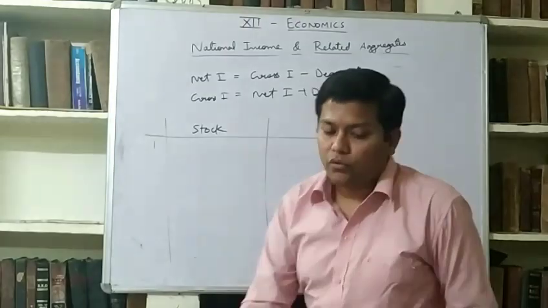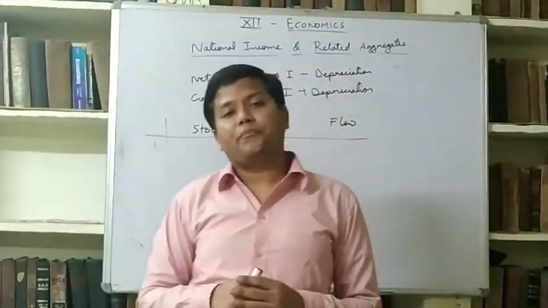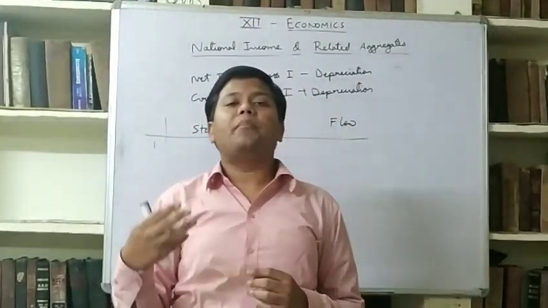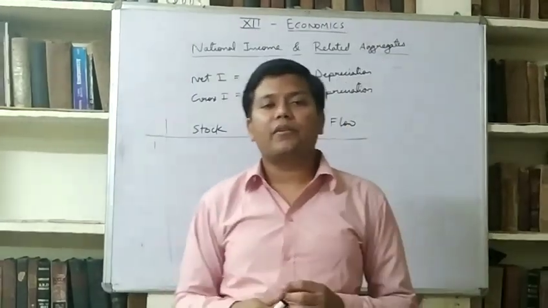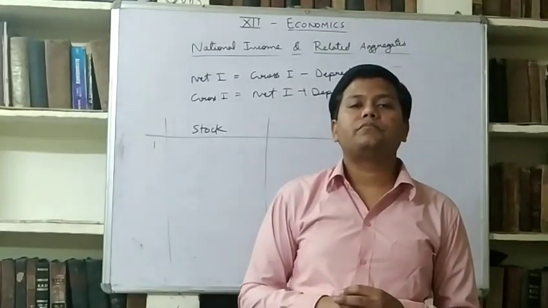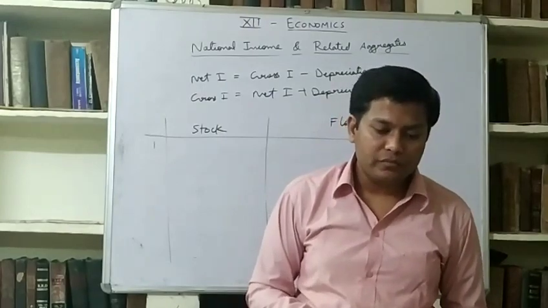Another thing is flow. Flow is calculated for a period of time. For example, where words are used like per day, per month, per year, per week, during the year, during the month, these all things are called flow. What are the examples of flow?